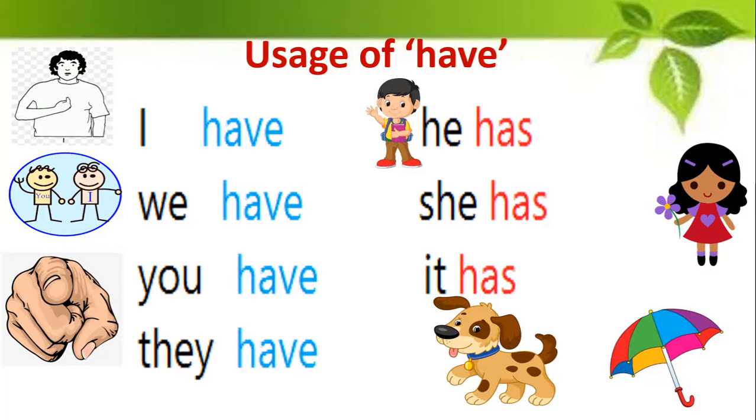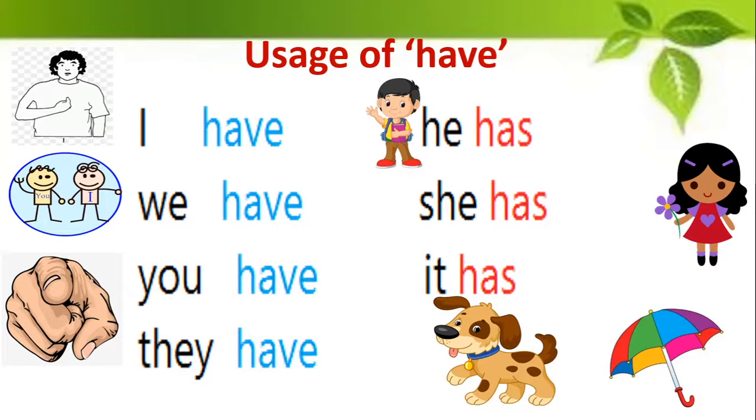So this is how you use the word have correctly in various situations. You say I have, we have, you have, they have. You also say he has, she has, it has. And of course had we use when we talk about the past tense.